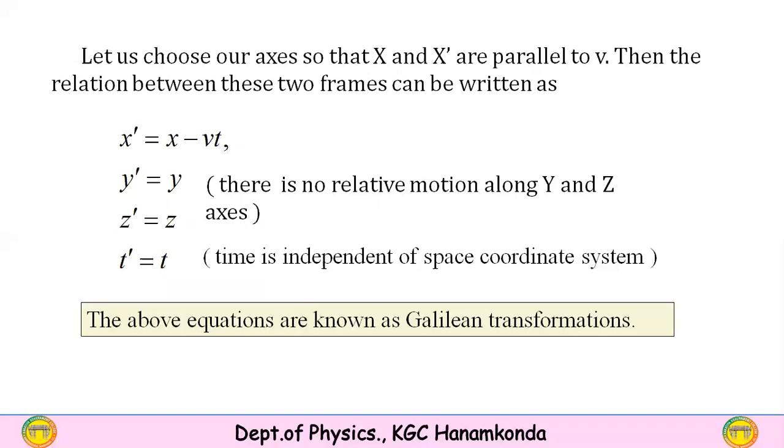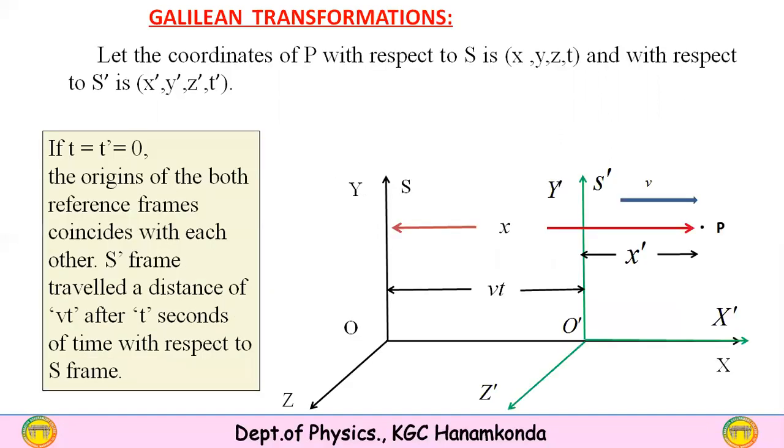These four equations, or this set of equations, are called Galilean transformation equations. We have taken two frames of reference S and S dash. At time t equals 0, these two frames coincide, and their origins also coincide. We have taken a point P in space.